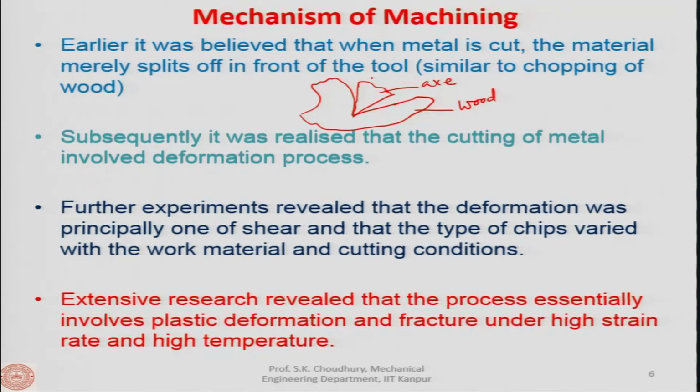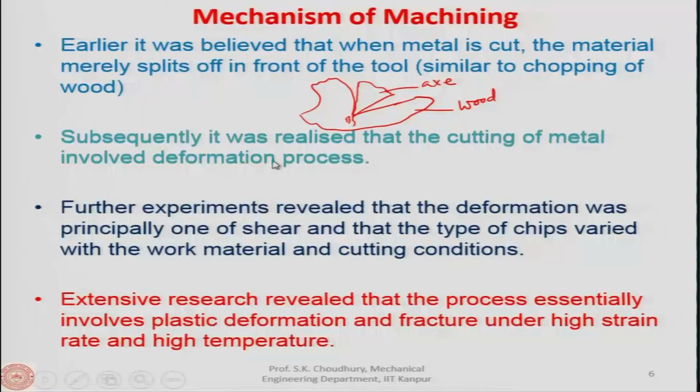Once you hit with the axe, there is a crack in front of the axe, and that crack is propagated, and then the material is separated from the base material. So, it was assumed initially that metal also is cut with the help of crack propagation. Crack propagation in fact helps, it was assumed.